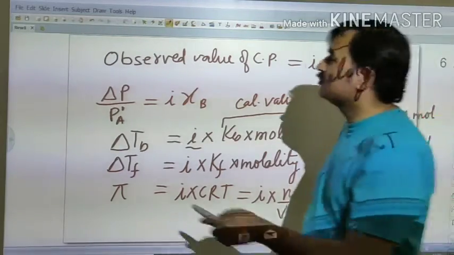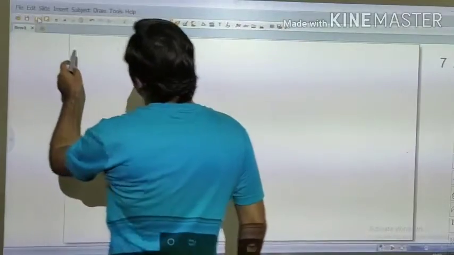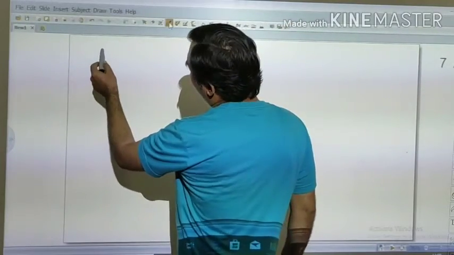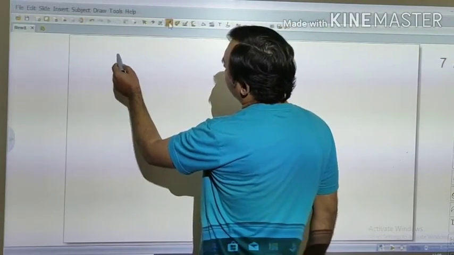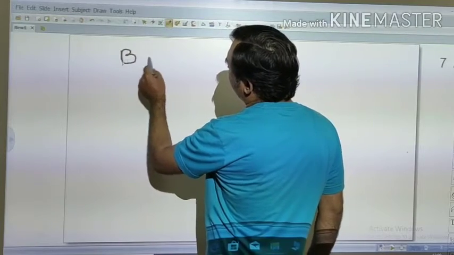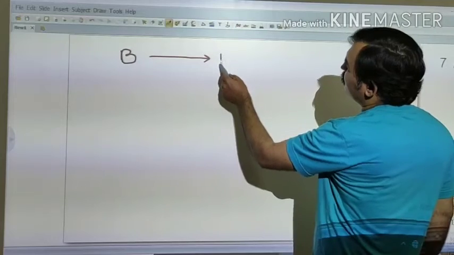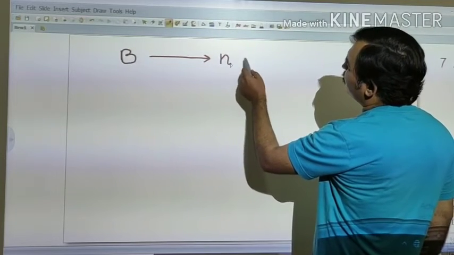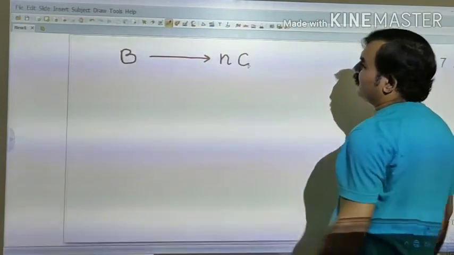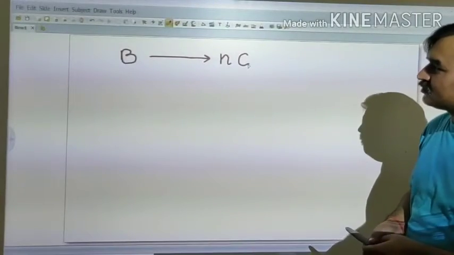How? See this. Suppose we have an electrolyte B. In solution it decomposes to give n particles of C. Now B and C are not the same.